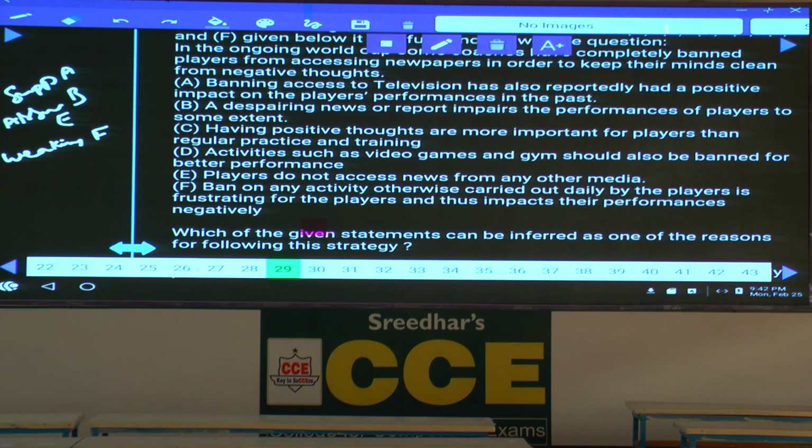Then what happens? That frustration will be there, isn't it? Till you have gone through the Eenadu newspaper, you cannot be as normal as you were earlier, isn't it?